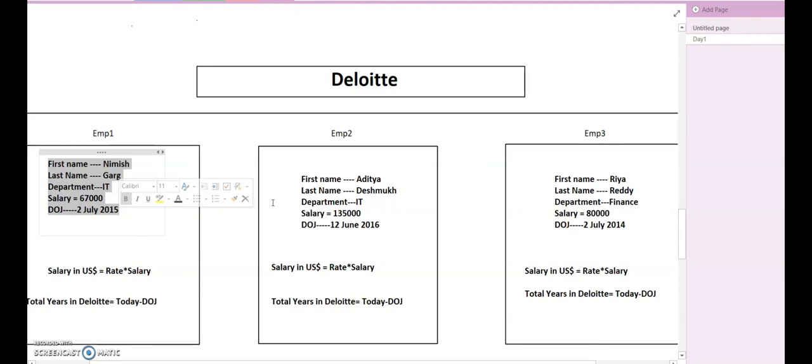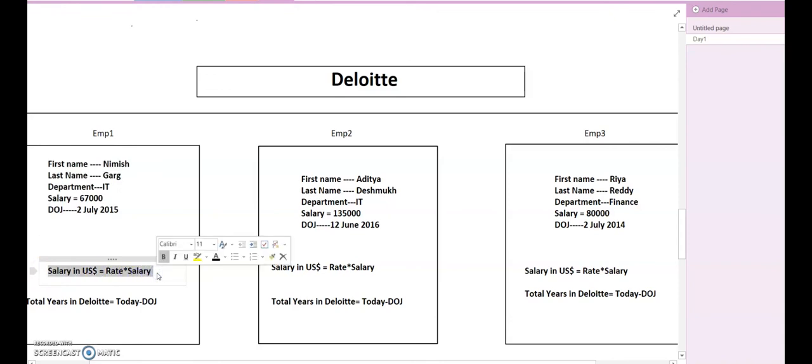These are the attributes, these are the variables, these are the data of my employee 1. Then this is the behavior, what it is doing. This particular block is converting the salary which I have provided in INR into US dollar.